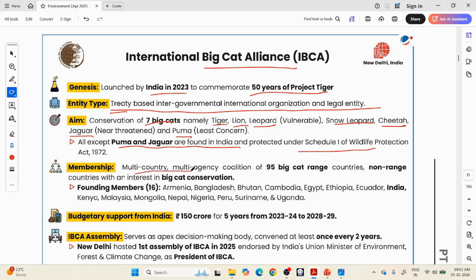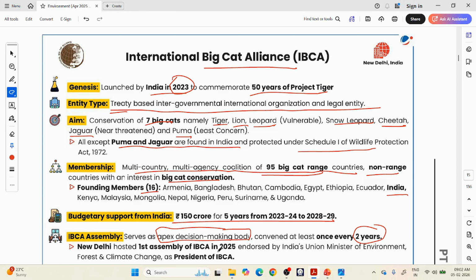Protection Act. Okay, it is a multi-country, multi-agency coalition of 95, 96 big cat range countries. Okay, and any non-range country who is also interested in big cat conservation can also be a member. Okay, there are some founding members, but right now it is a large organization. Okay, India is a founding member. And we are giving some budgetary support because this International Big Cat Alliance started in 2023 and every 2 years they will meet. So in 2025 we needed to meet.